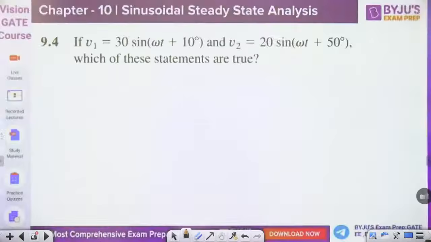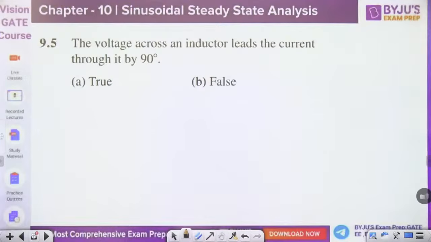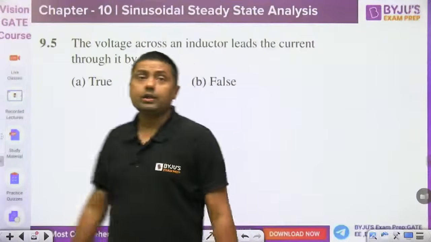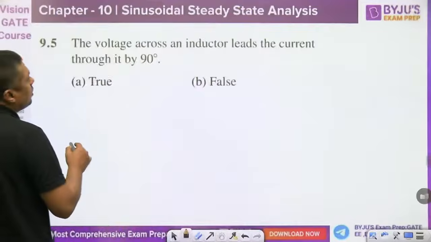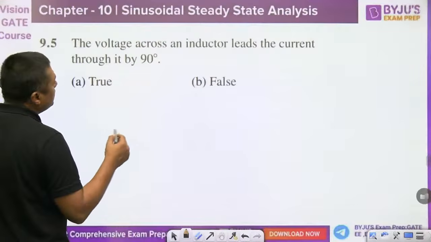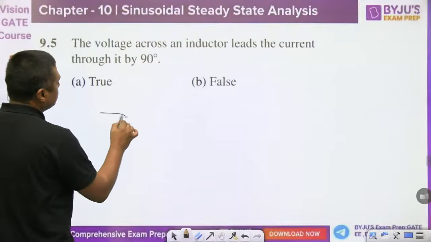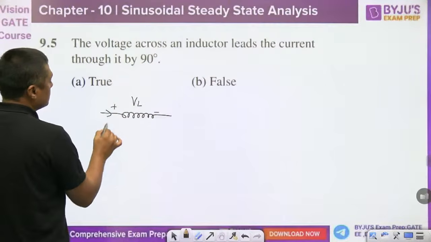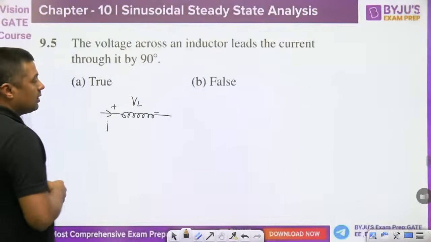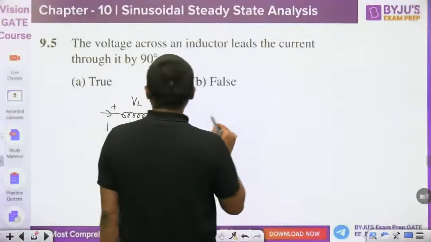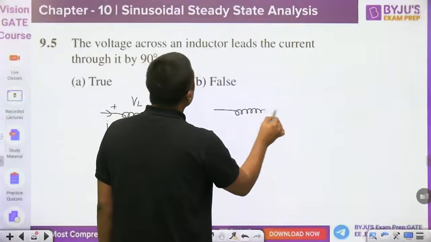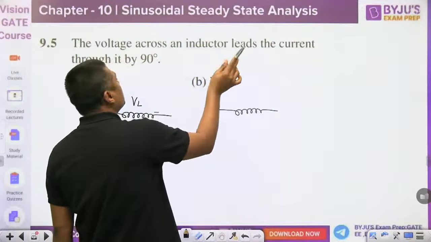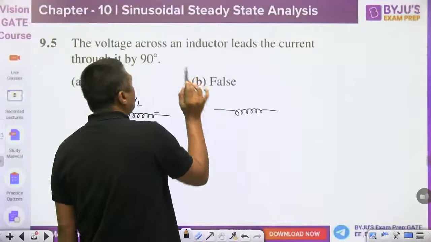Then, this is the question. Now, the voltage across an inductor leads the current through it by 90 degree. It is right statement or wrong statement? Quickly give me the answer. Voltage across an inductor leads the current through it by 90 degree. True or false? This is I. Now, true, you are saying that true.